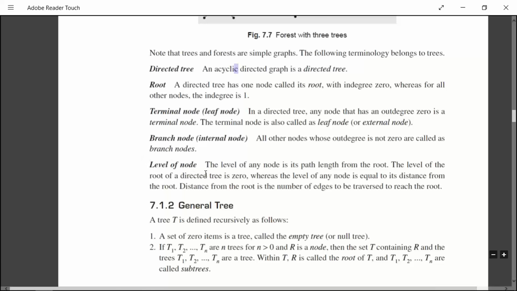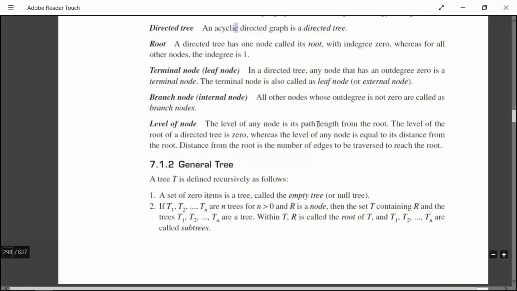Next, level of node. The level of any node is its path length from the root. What's the level of that particular node is nothing but the path from the root. If you count the number of edges, that will give the level of that node.